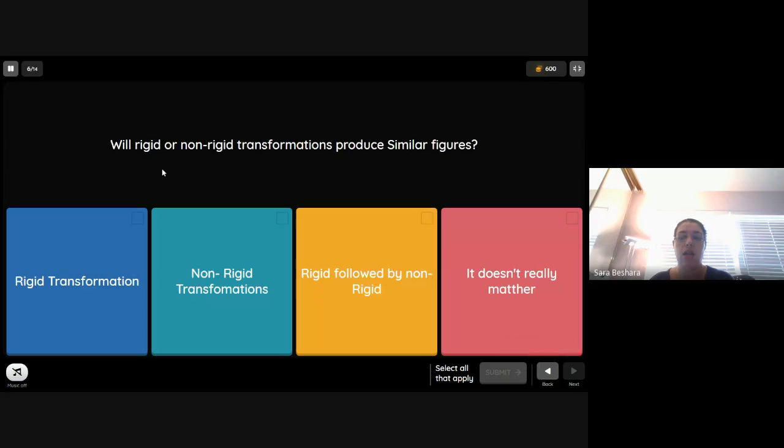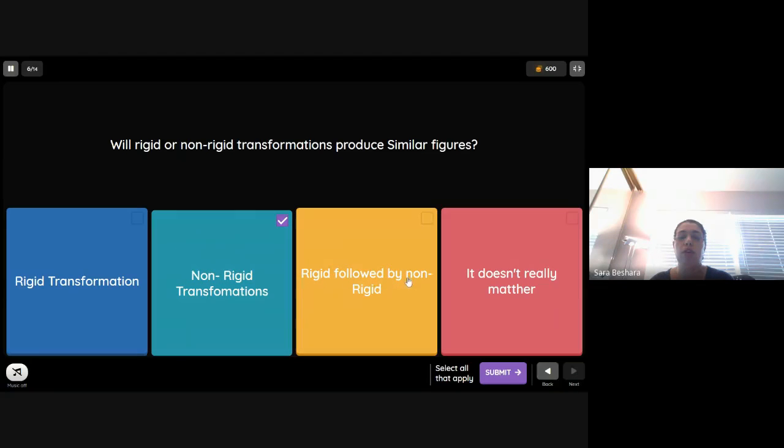Will a rigid or non-rigid transformation produce a similar figure? Now, as you can see, these are check boxes. So you know what that means? It means that you can choose more than once. Well, will the rigid give you a similar figure? Or the non-rigid give you a similar figure? Rigid followed by non-rigid will give you, or it doesn't matter. Well, we already know that non-rigid will definitely give us a similar figure, which is the dilation.